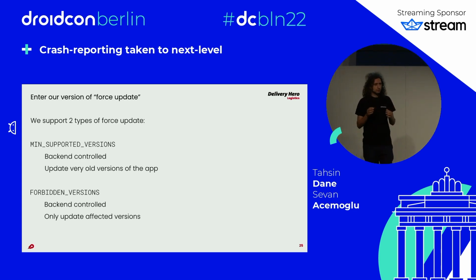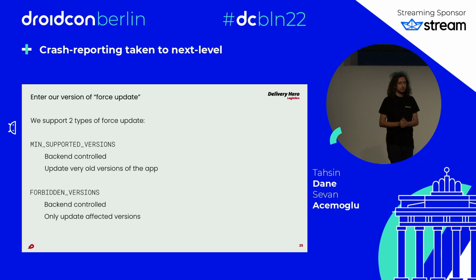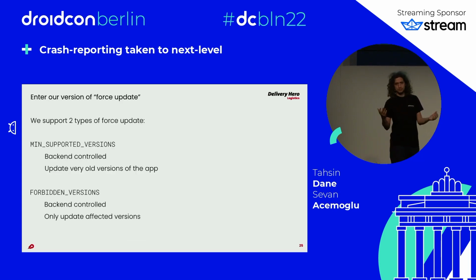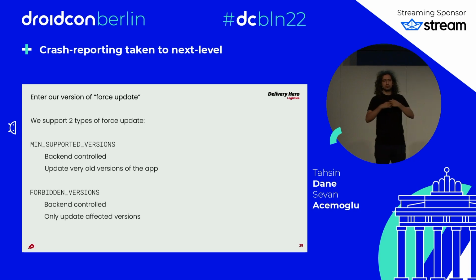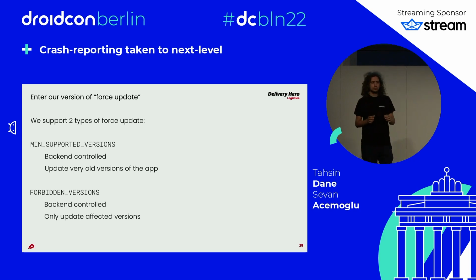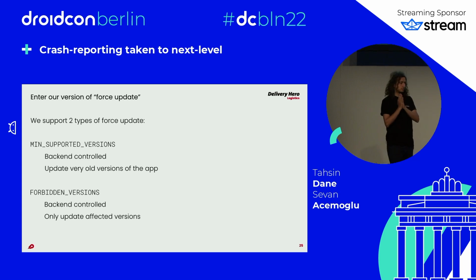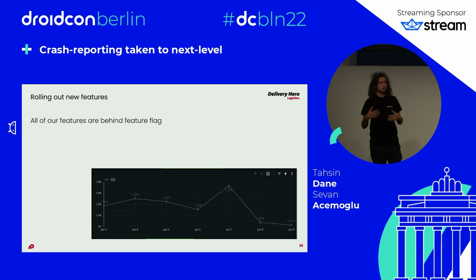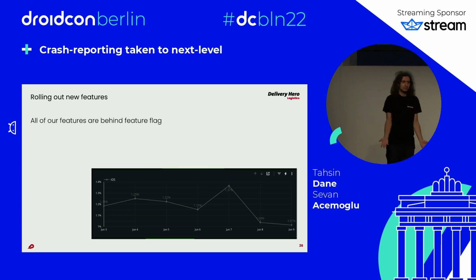We can also control if it is optional or mandatory, and it's annoying, right? But with the force update, it goes to more people. With this, it's really focused. For example, only affected users get this dialog to update. Maybe that's less than 1% of the users, but it is still good for them because if it's crashing for them, it's a very bad user experience.